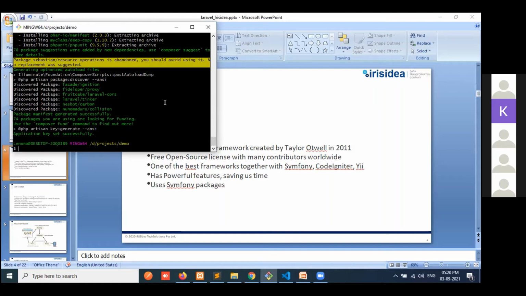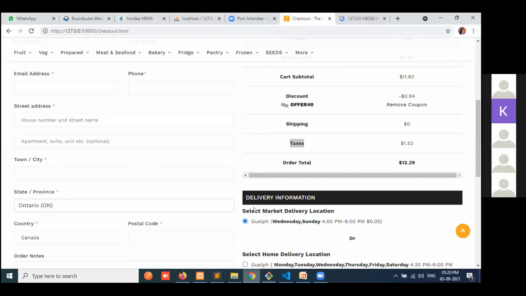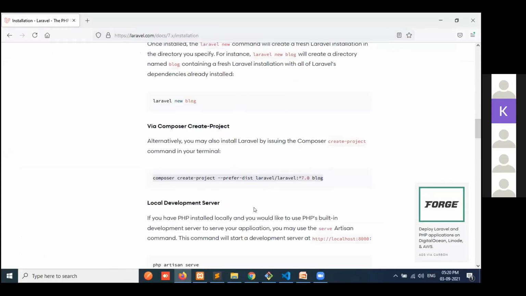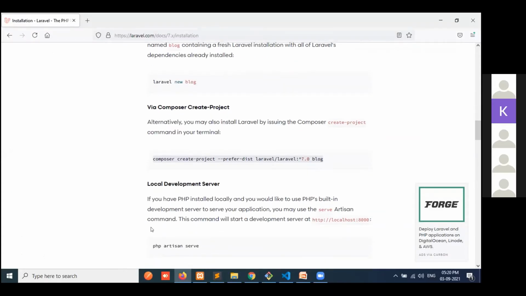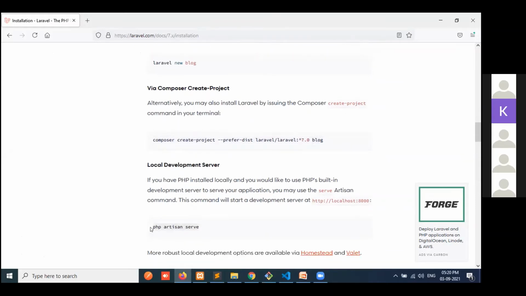So here it creates one project, demo. Not a demo, it's a blog. How can we run this project? So we need to go inside this blog folder and type this command. So it will run the project. And this is the server host.